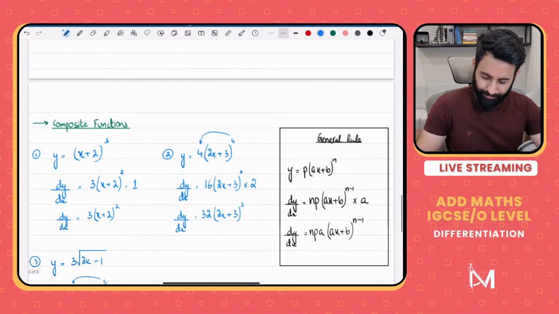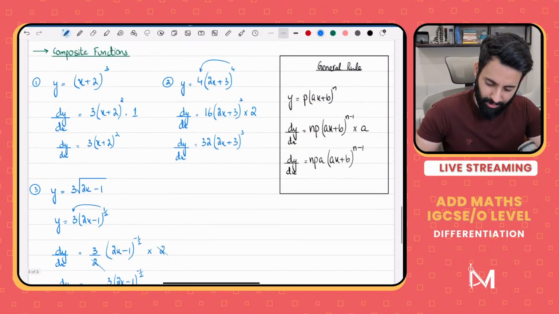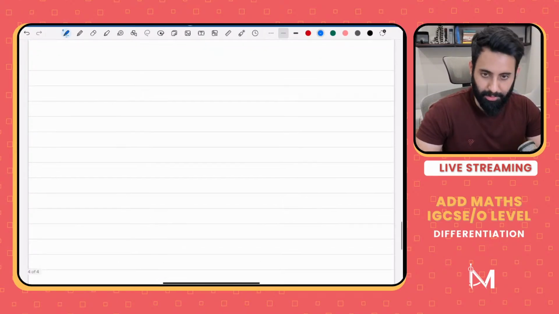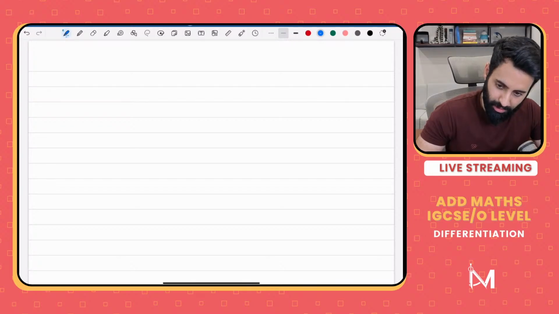Okay, now, so that was composite function. Now let's look at product rule, quotient rule, and then do some past paper questions. So here is product rule.